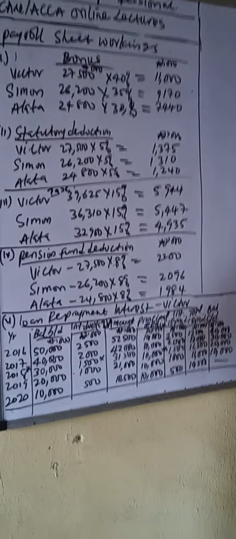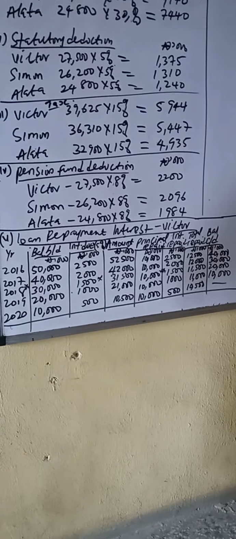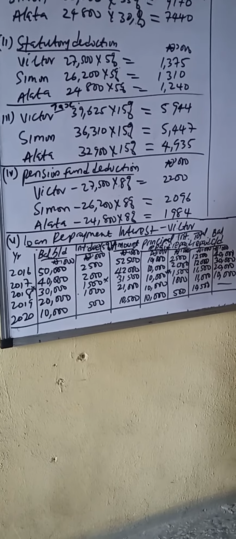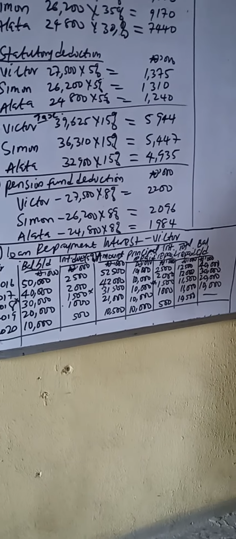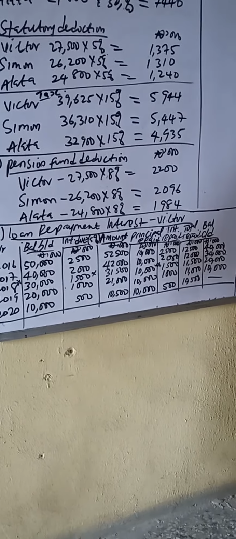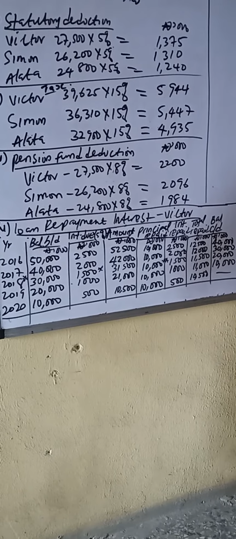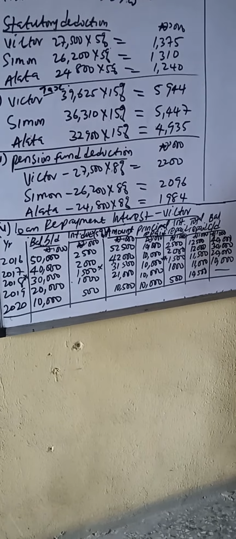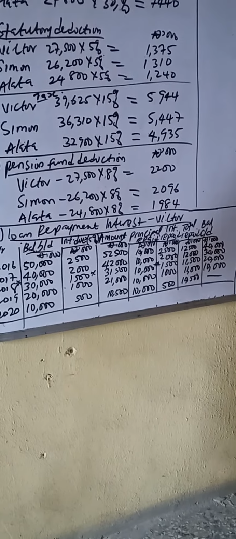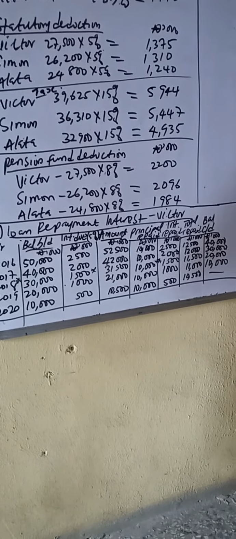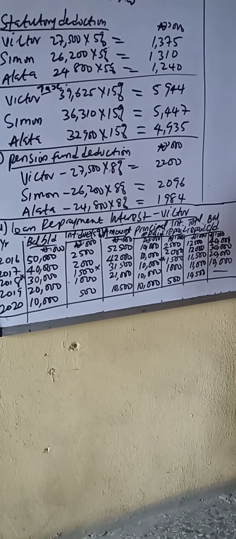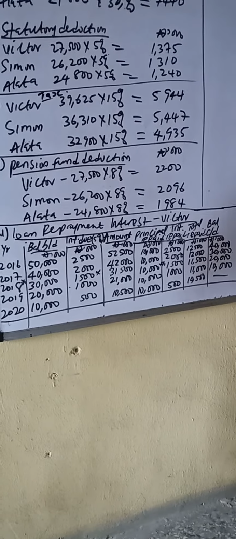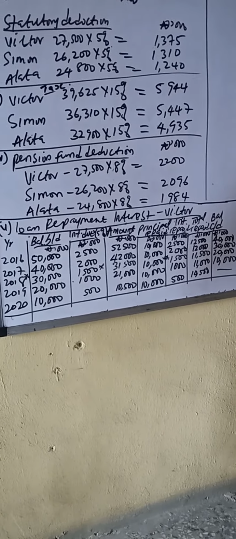All right. I was talking about the loan repayment for Mr. Victor. You bring in the years 2016, 2017, 2018, 2019, and 2020. That's 5 years, and the headings are in this order. Please carefully look at it. The rule says we should divide the principal into 5, and so we have 10,000 every year, that is raised to a million. And then the interest per the balance at the beginning of the period, and that's what we have, interest at 5% for each of them.